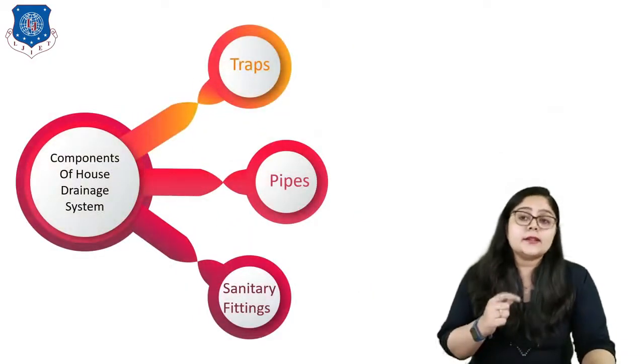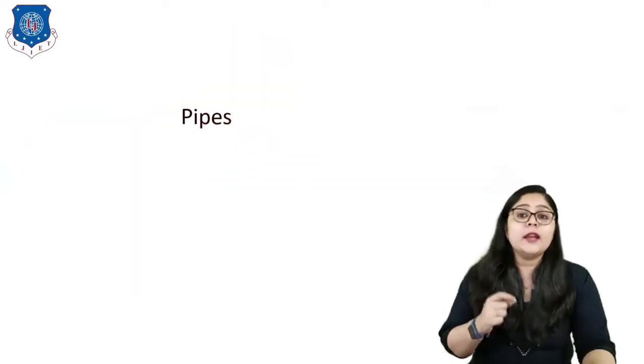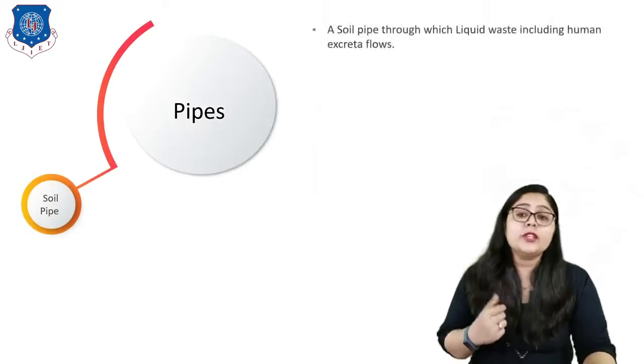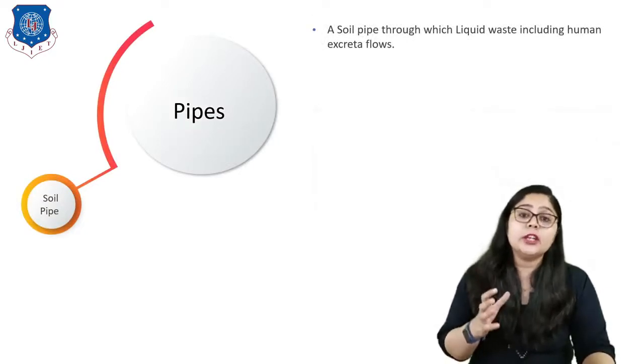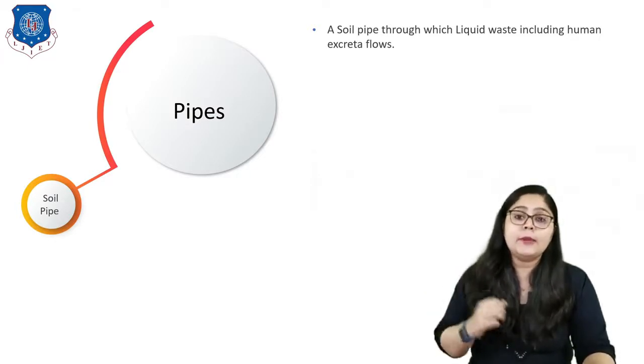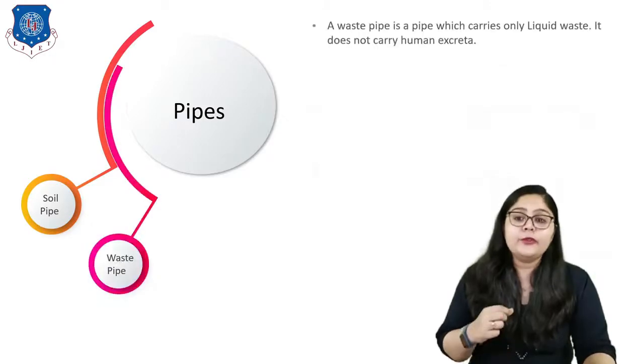Now let us understand the second component, which is pipes, again a very important term. Let us understand the first term, which is the soil pipe. Generally a soil pipe is a pipe through which liquid waste, including human excreta, flows. That is known as the soil pipe. The next term is the waste pipe.